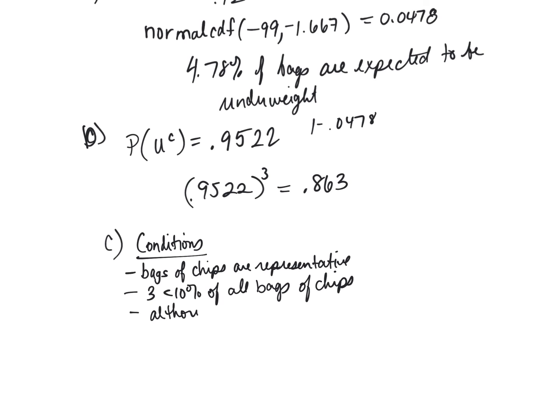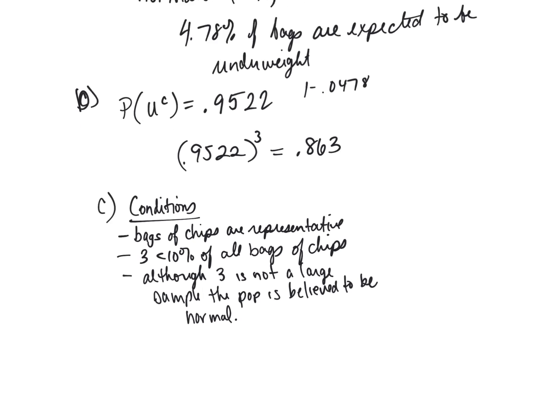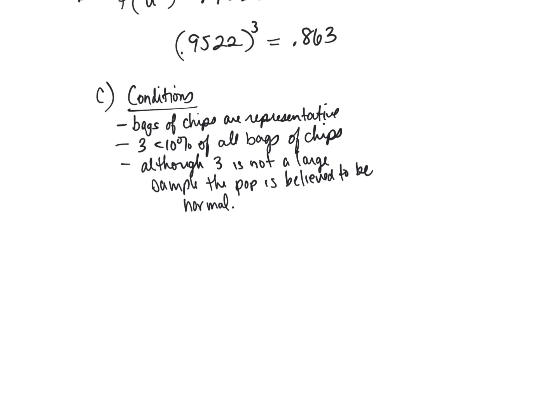And then although 3 is not a large sample, the population is believed to be normal. And I may be cheating. Does the book say conditions aren't met?